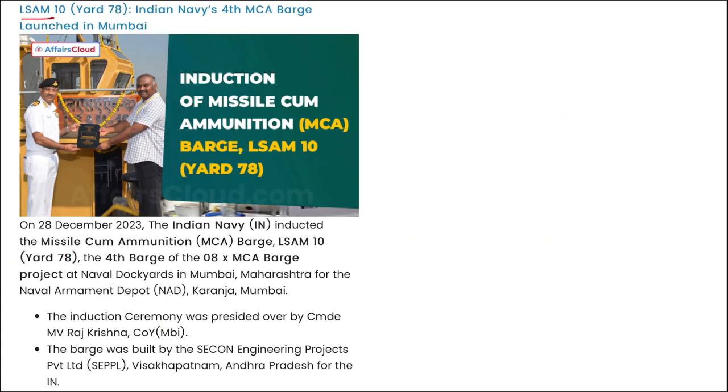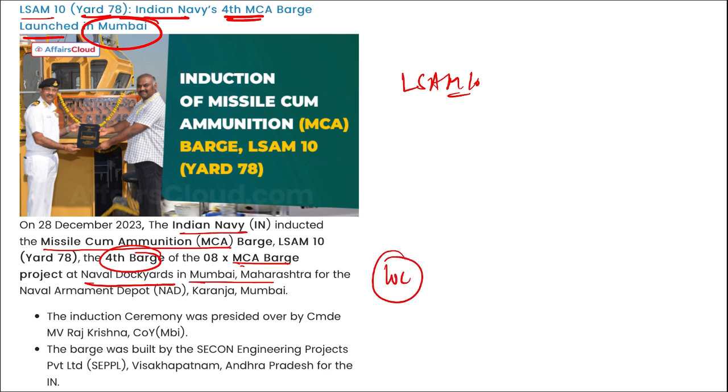Next is LSAM-10 Yard 78, that is Indian Navy's 4th MCA barge launched in Mumbai. I repeat, the Indian Navy inducted the Missile Cum Ammunition Barge, that is MCA barge LSAM-10 Yard 78, the 4th barge of the MCA barge project at Naval Dockyards in Mumbai, Maharashtra. The location can be asked: where was the Yard 78 LSAM-10, Indian Navy's 4th MCA barge, launched? It was launched at the Naval Dockyard in Mumbai, Maharashtra.